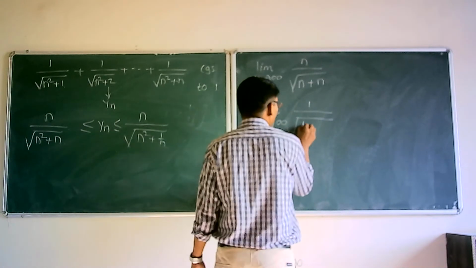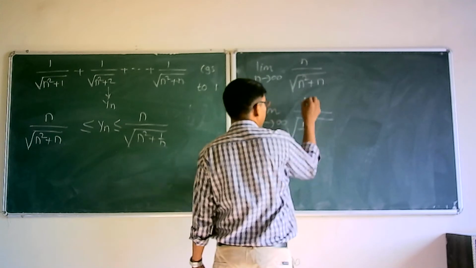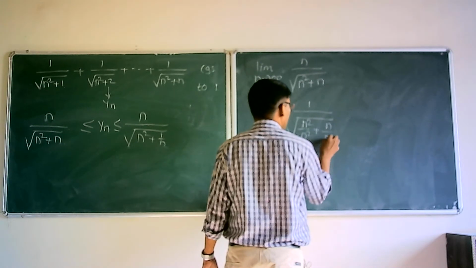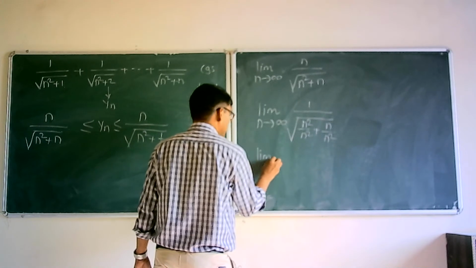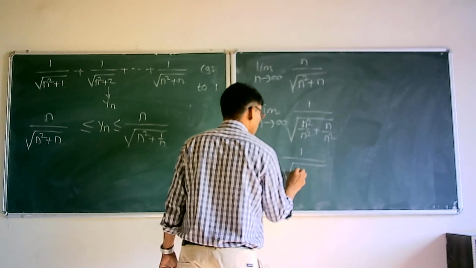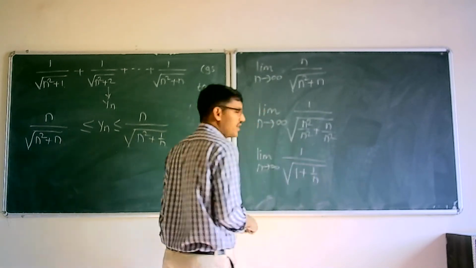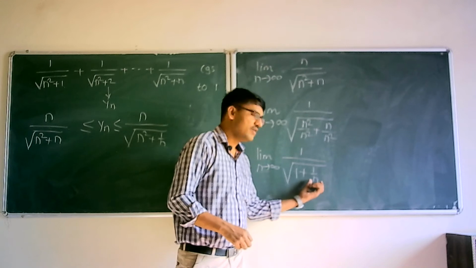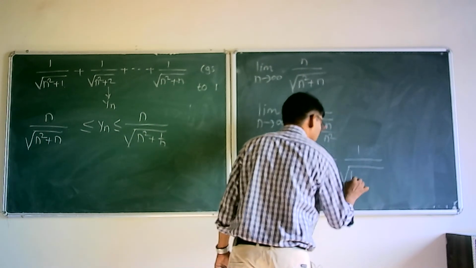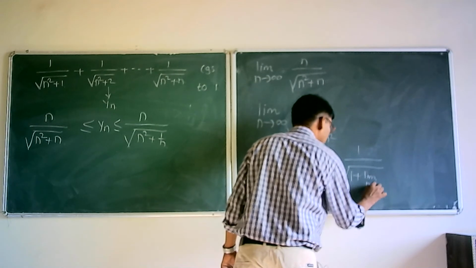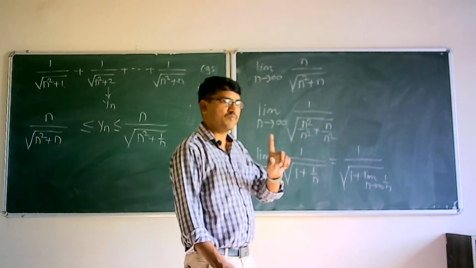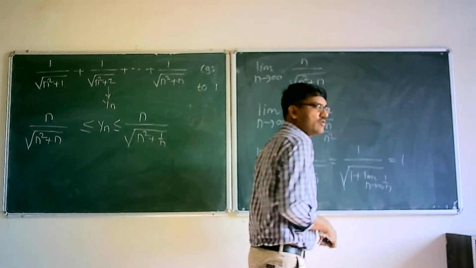So we get limit n tends to infinity 1 divided by square root of 1 plus 1 upon n. If we take limit n tends to infinity, 1 upon n is 0. So 1 divided by under root of 1, this total limit is equal to 1.